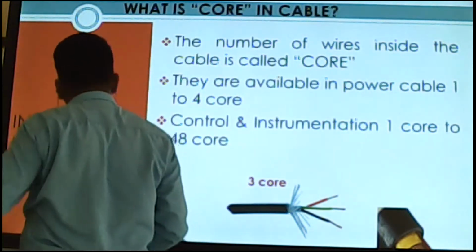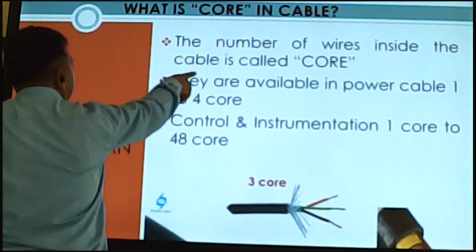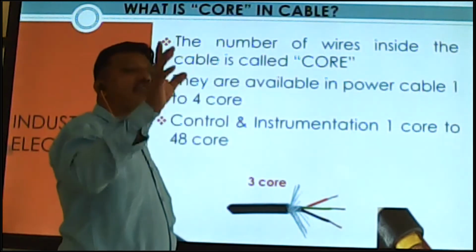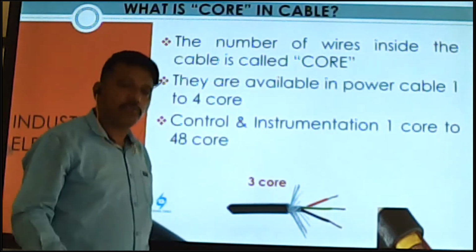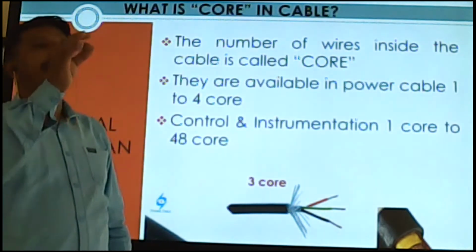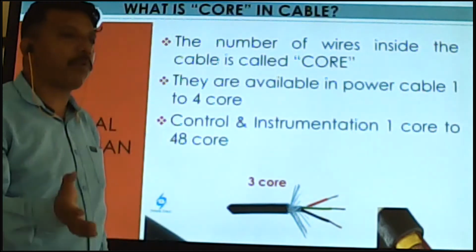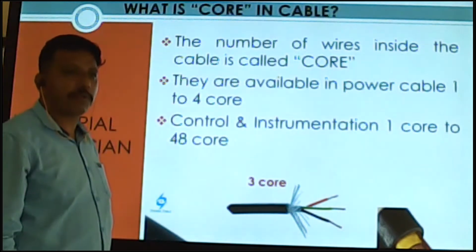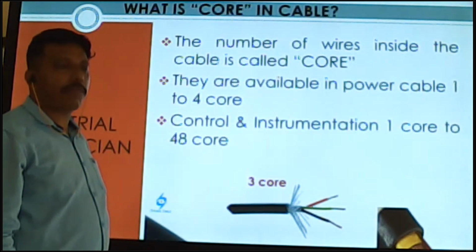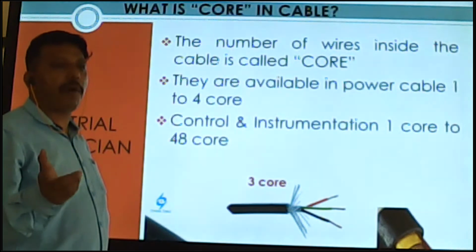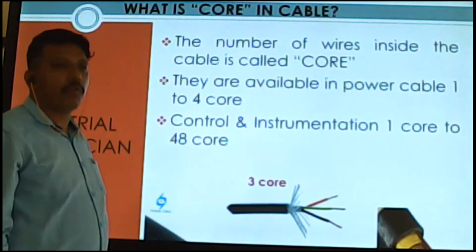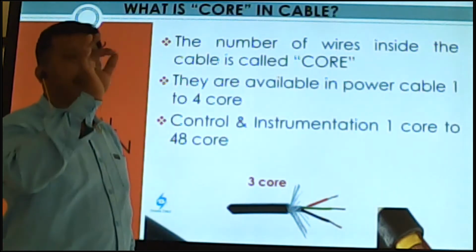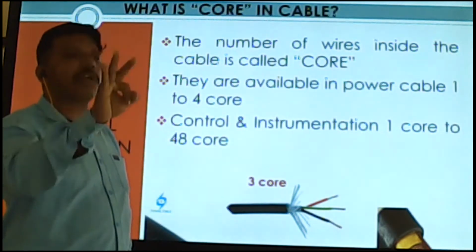So the number of wires inside the cable is called core. They are available in power cable as 1 to 4 core, standard core. Some power cable comes as 3.5 core, 4.5 core. This is not standard. This type of cable is mostly not used in the Gulf, in countries like Qatar, Kuwait, Bahrain, Oman, Dubai. Half core type cable is not used. Mostly used standard cable cores are 1 core, 2 core, 3 core, and 4 core.